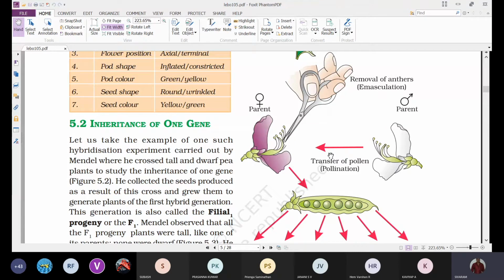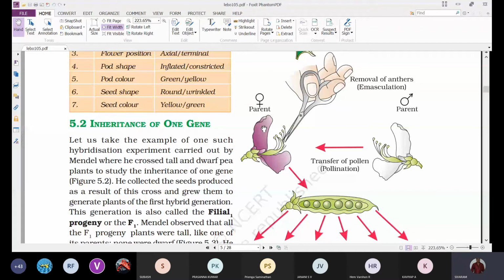Whatever the primary plants that we have selected are called parents, each of one plant variety. For example, if you want to cross violet flowered plants with white flowered plants, the violet flowered plant is taken as the female. In the selected female plant we have to remove the anthers to prevent self pollination.